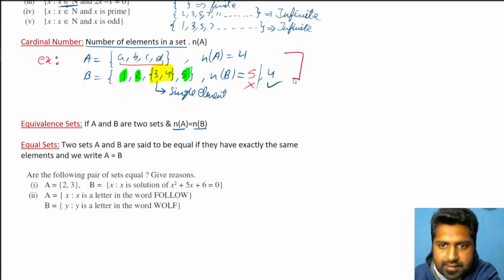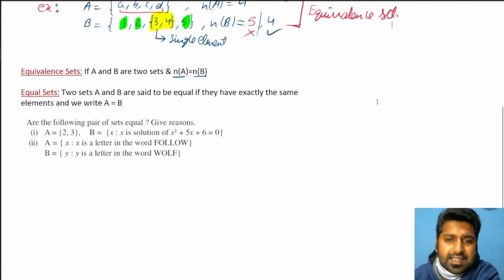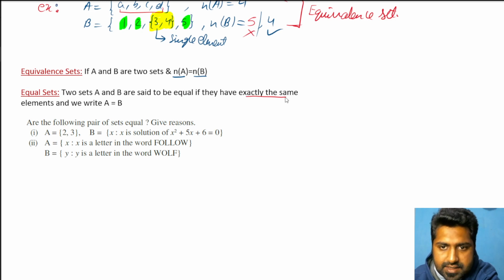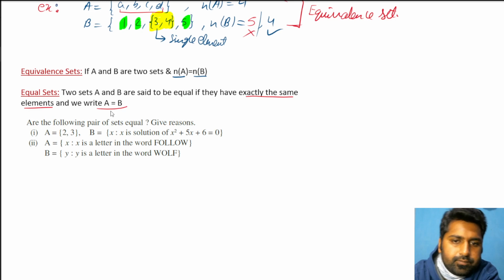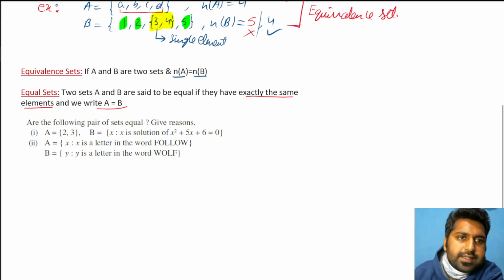These two examples that I've created are perfect examples of equivalence sets. The elements are different, but the number of elements is the same. So we are concerned with the number of elements, not the elements itself. However, if two sets have exactly the same elements, we call them equal sets. Okay. Both of them should have the same elements.